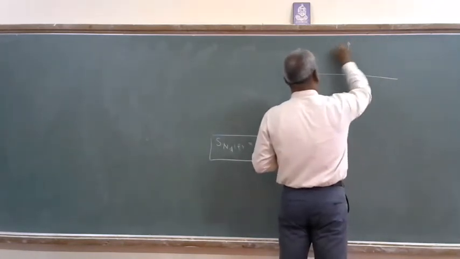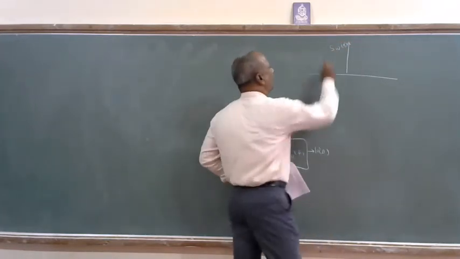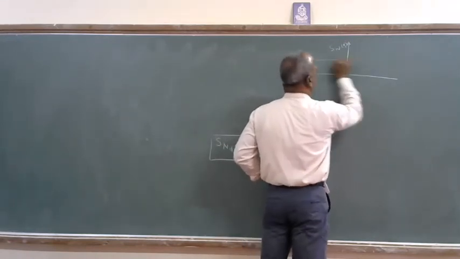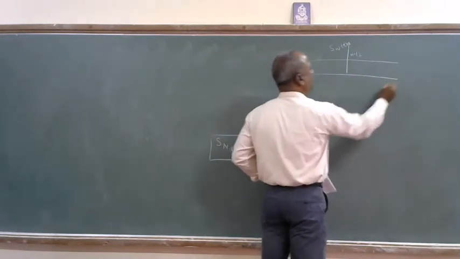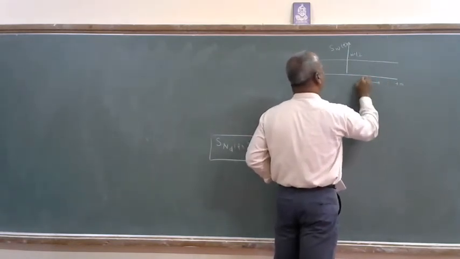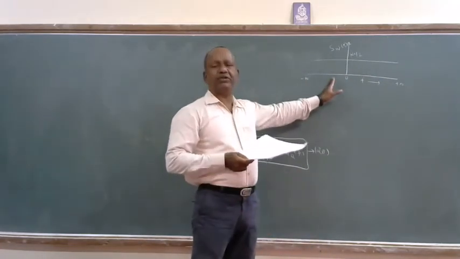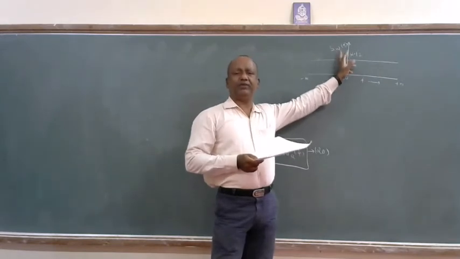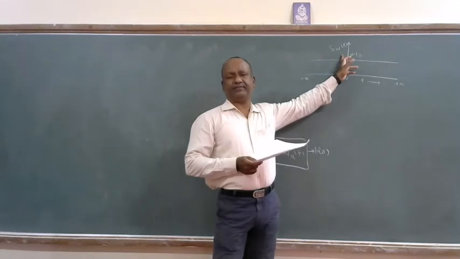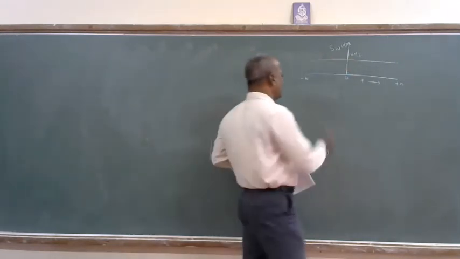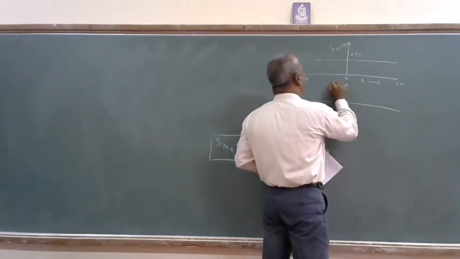Now W of f: the input noise, white noise, has power spectral density N0 by 2 from minus infinity to plus infinity. This is W of f, because W of t is the input AWGN noise before the band pass filter. Next, this signal passes through a band pass filter having H of f.